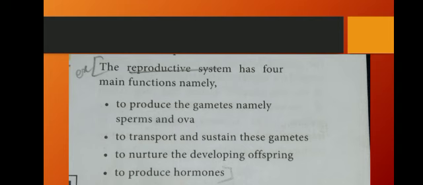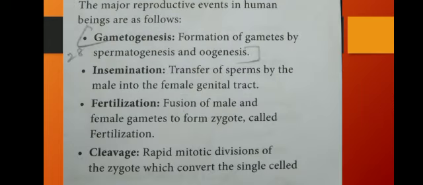What's the role? It is done by the hormones. Each and every function in the reproductive system, the function and the organ development, everything is done by the hormones. Okay, the major reproductive events in human beings. So first one, gametogenesis.